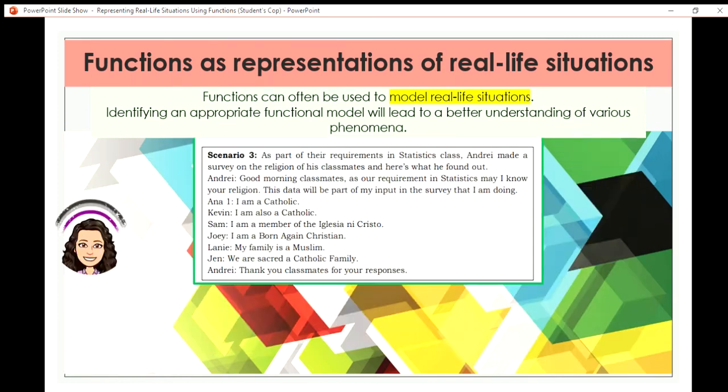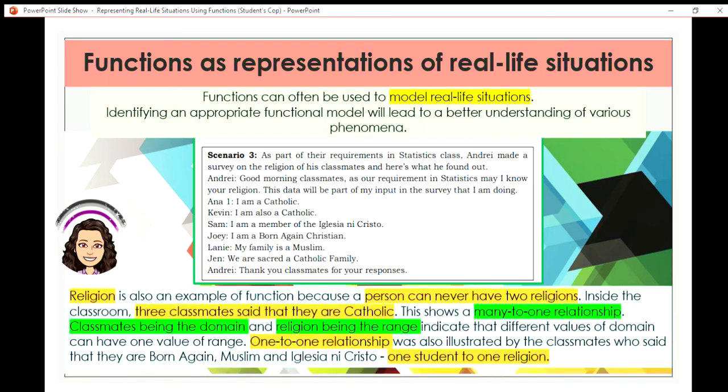Now for the third scenario, Andre had a survey on the religion of his classmates, and that is considered as a function because a person can never have two religions. So inside the classroom, three classmates said they are Catholic. This shows many to one relationship. Please remember, many to one relationship is considered a function.